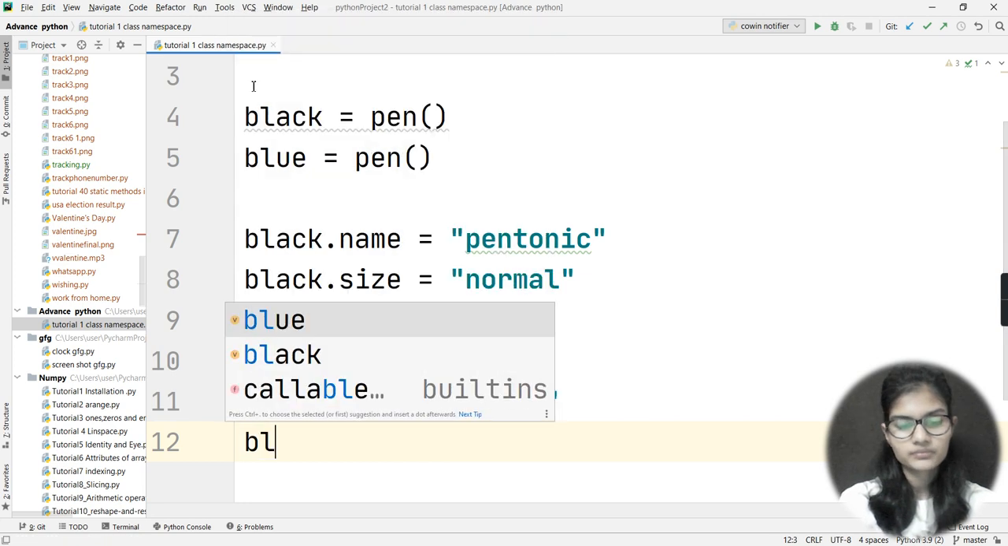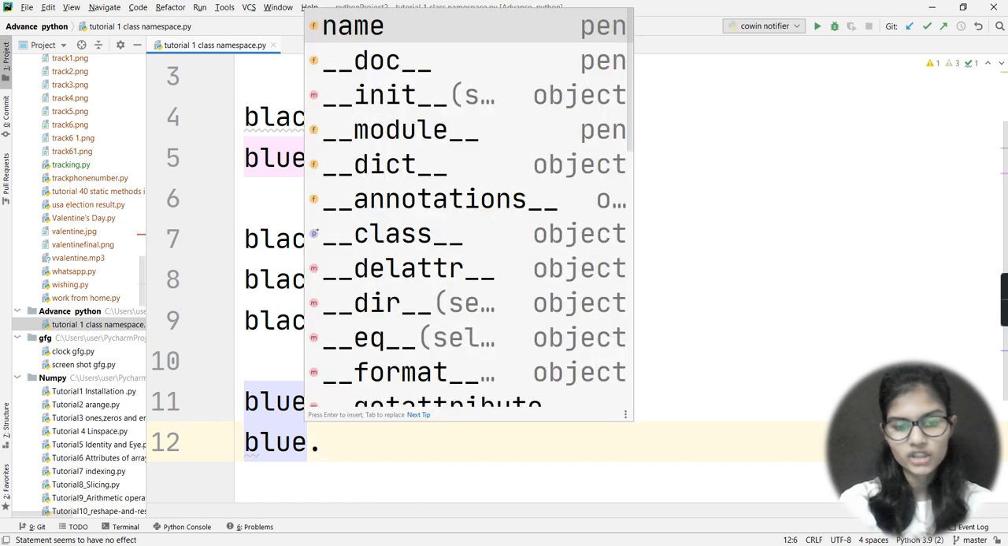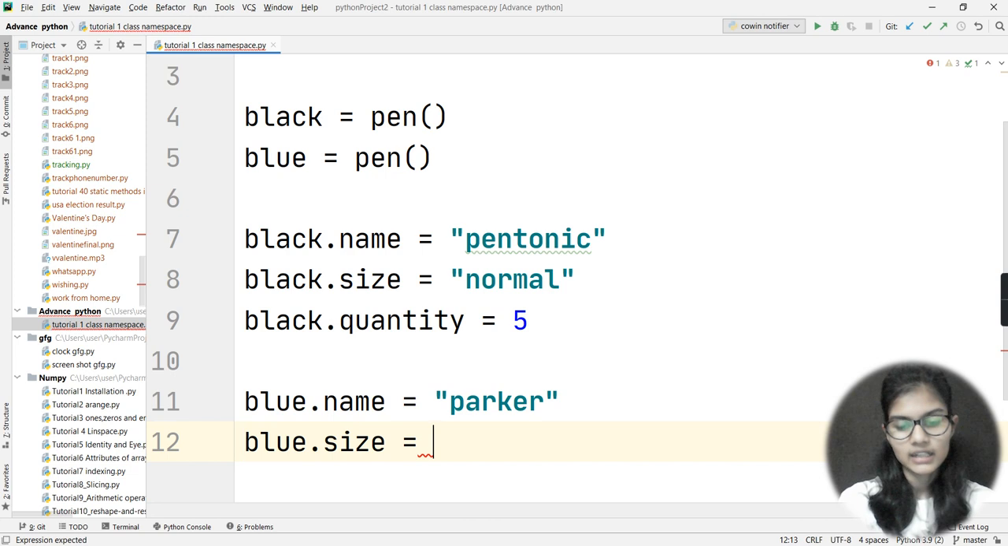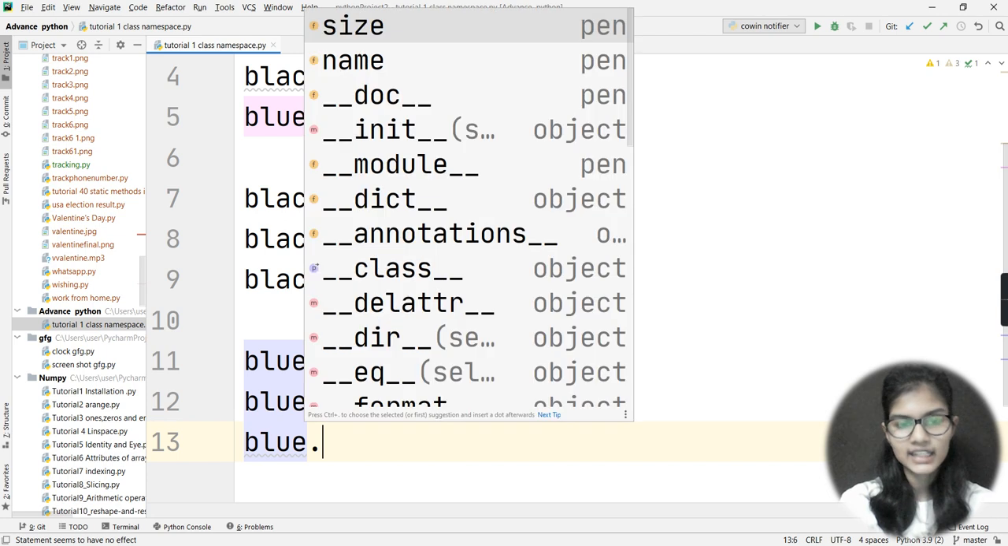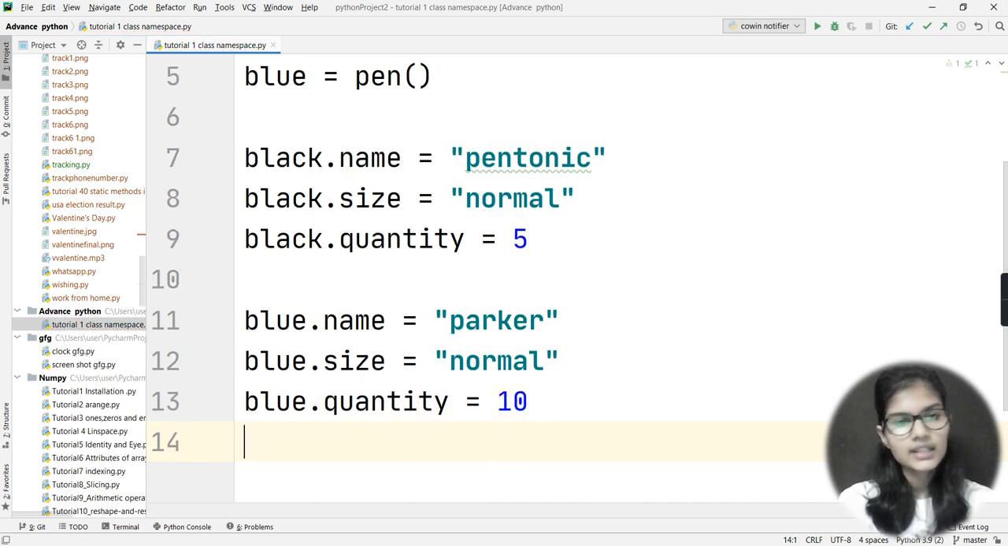I would just come down. Again I'll just use here blue. Blue is the name of my object on which I'm working, and the attribute which I'll be using here is size. Now again I'll be just writing here normal. Again I'll be writing the quantity. Quantity is my third attribute that I'll be using for my blue object. So blue dot quantity, and that is equal to, let's say I have 10. So here I have just mentioned all the objects and the attributes for that object.